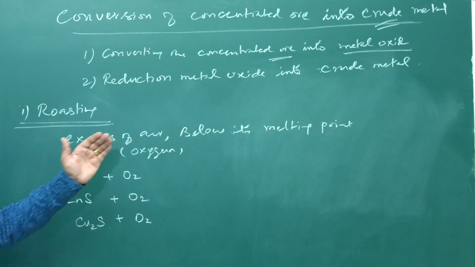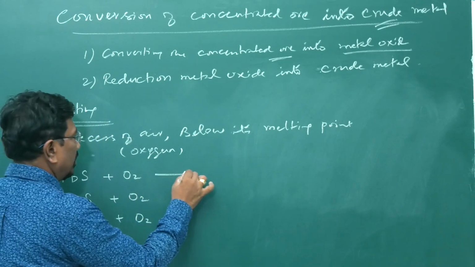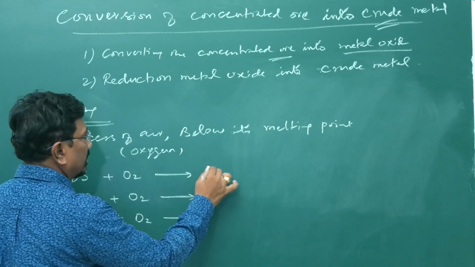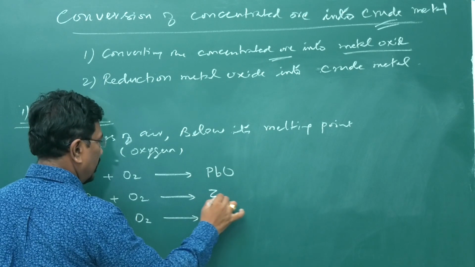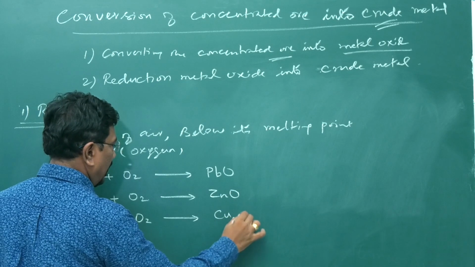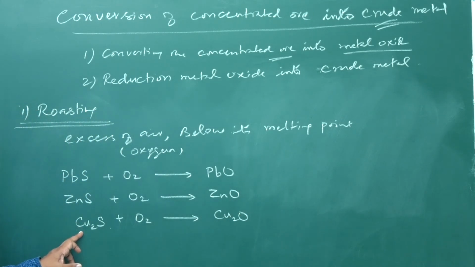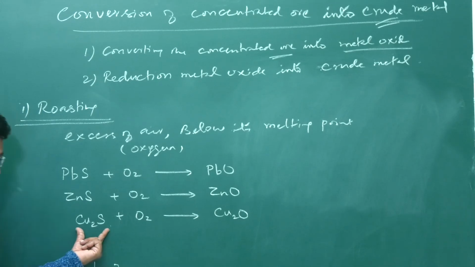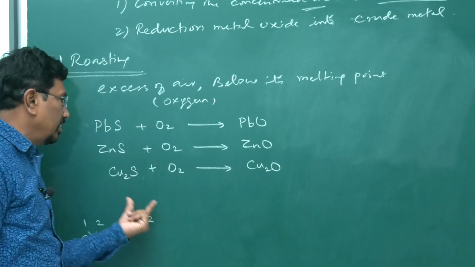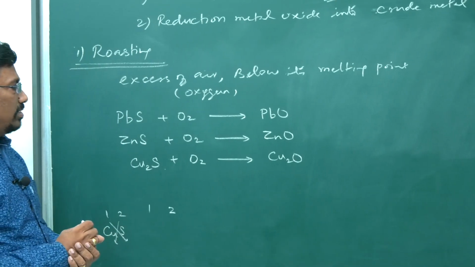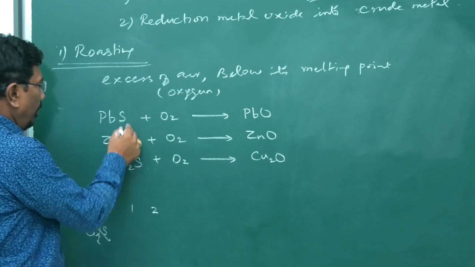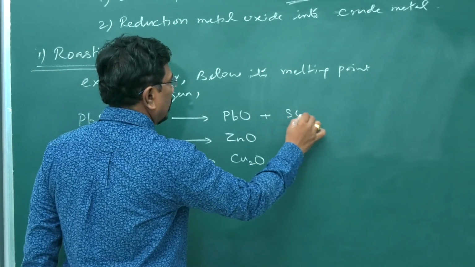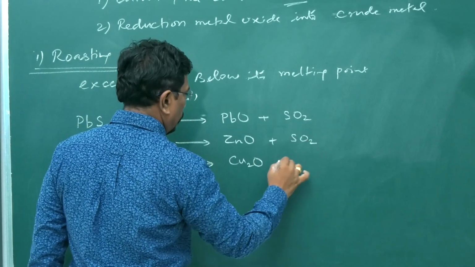We are heating below its melting point. What is happening? The sulfides are converted into corresponding oxides: lead oxide, zinc oxide and cuprous oxide. Valency of copper is 1. If it is 1, we call cuprous. If it is 2, we call cupric. Copper with valency 1, sulfur 2, therefore molecular formula Cu2S. Since it is in plus 1 oxidation state, here also it will be getting cuprous oxide and not cupric oxide. Sulfur present here will go in the form of sulfur dioxide, SO2.